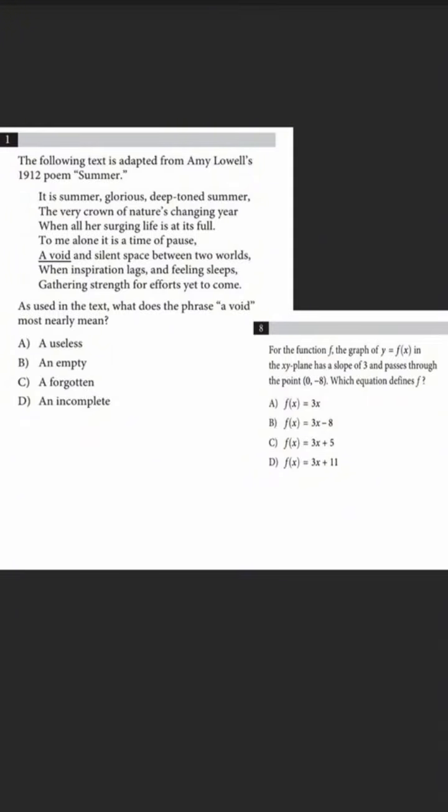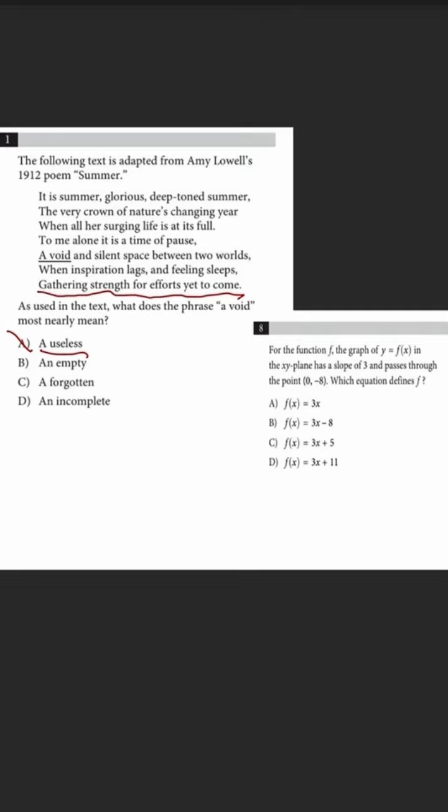Well, if we look at the first answer choice, it says "a useless." Useless usually means that there isn't a purpose for anything. But if we look at the last line, it says gathering strength for efforts yet to come. That most likely means that whatever is going on here, there's probably a use for it in the future. So it wouldn't be A.